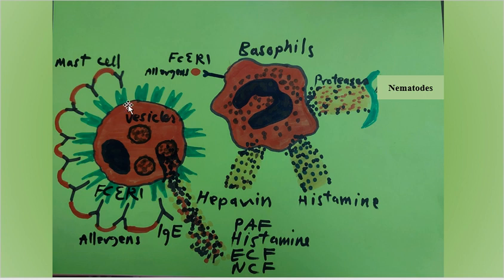And actually the mast cell is a tissue cell, but the counterpart of the mast cell is the basophil, which is in the circulation. However, they produce more or less similar mediators, for example, platelet activating factor, histamine, eosinophil chemoattractant factor, and neutrophil chemoattractant factor. But they differ in their location.